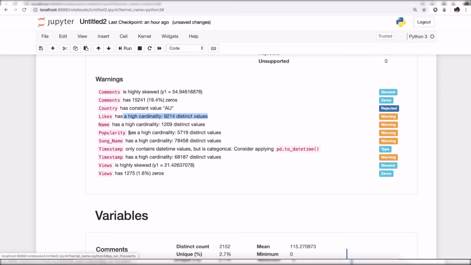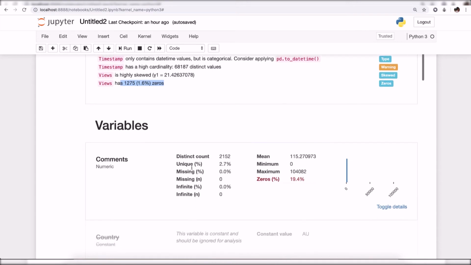Now popularity, it is showing its distinct values, song name, how many distinct values. It contains a timestamp, but it is saying that it is categorical, so it is also suggesting that you have to use pd.to_datetime to convert it into dates. Views, it is saying again it is very highly skewed data.